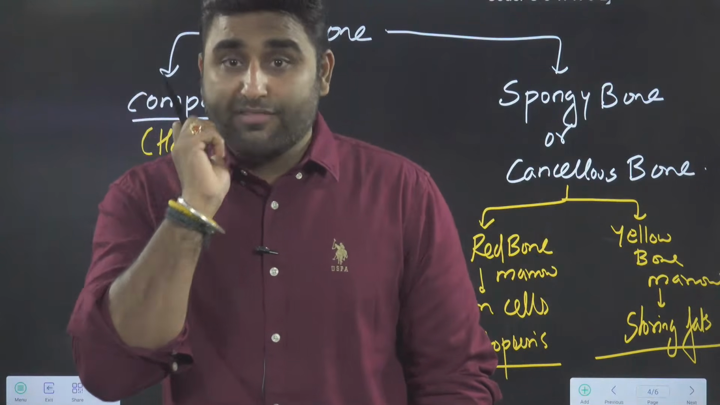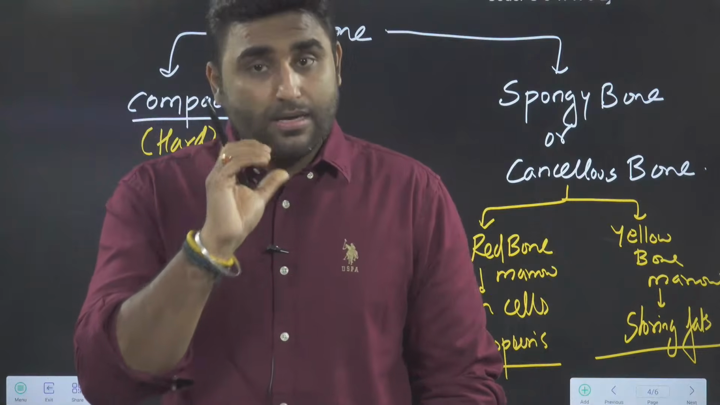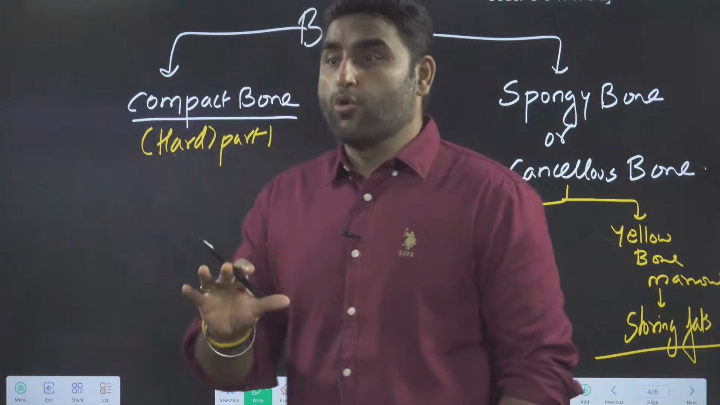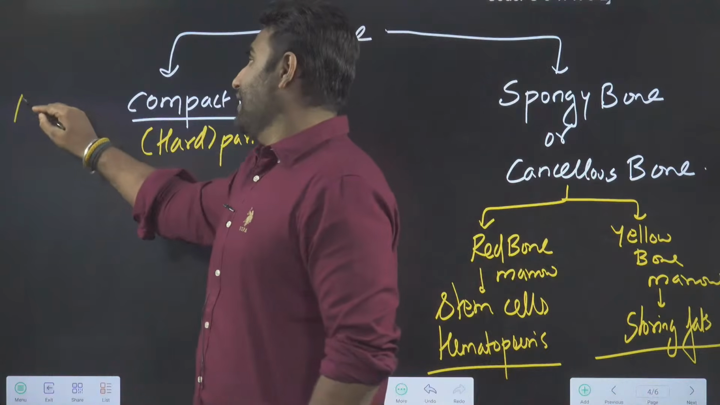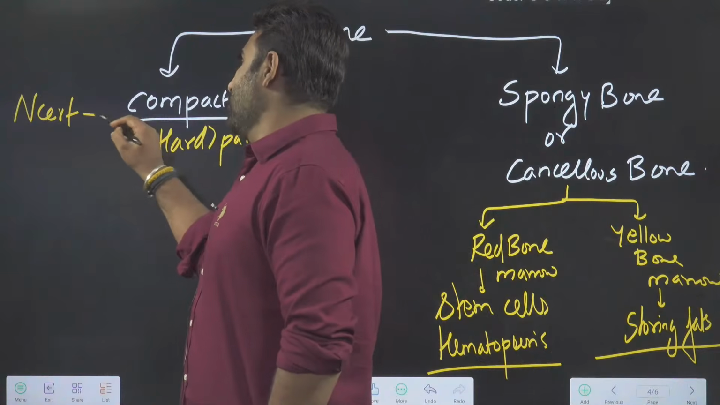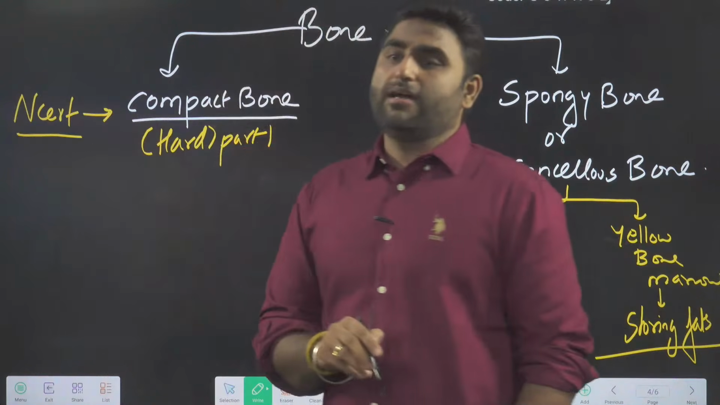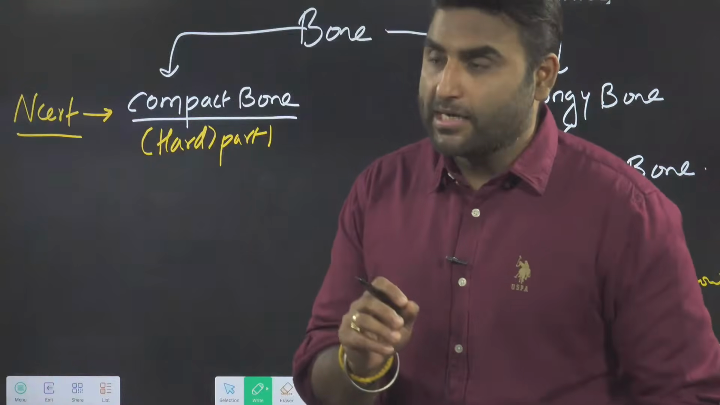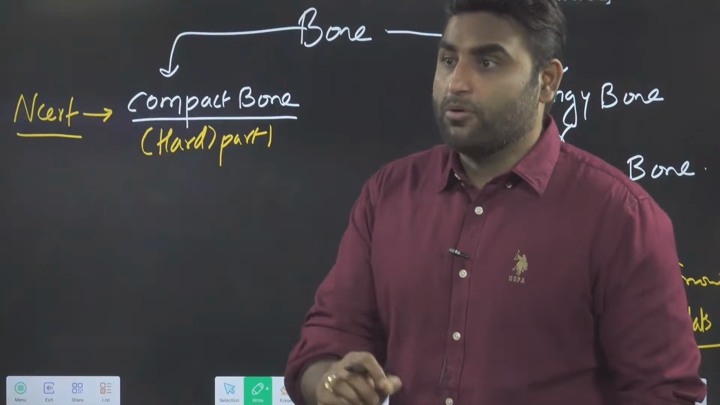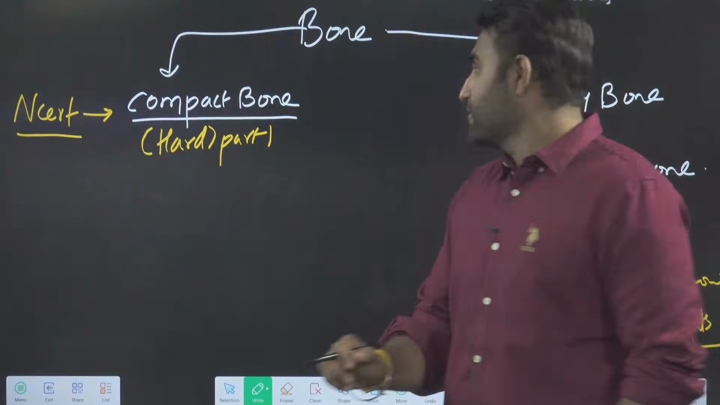Now, in your old NCERT, they have shown some diagrams. One diagram they have given of cartilage and another diagram they have given of bone. So in NCERT, the diagram given is of the compact bone. In NCERT, which diagram is given? Compact bone.